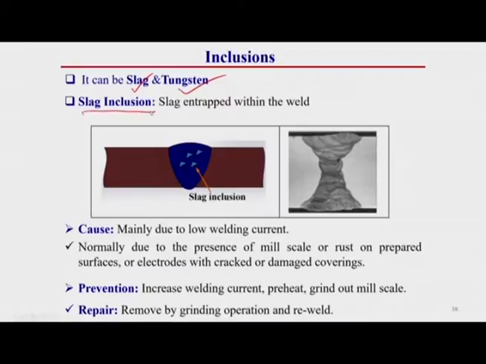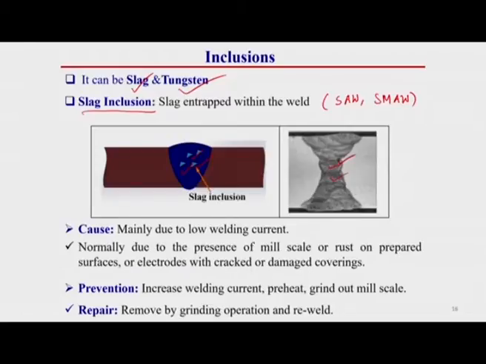Slag inclusion generally occurs in welding operations where slag is used as a protecting medium, like submerged arc welding and SMAW, where a slag protected medium is used to protect the weld pool. Slag inclusion means slag entrapped within the weld. This entrapment can occur between two layers of welding. The chances are higher when there is multi-layer or multi-pass welding.